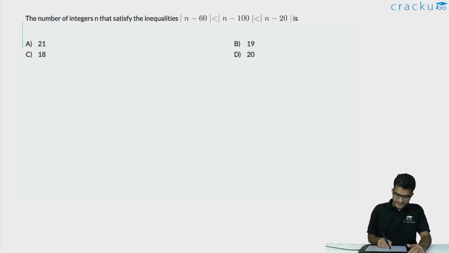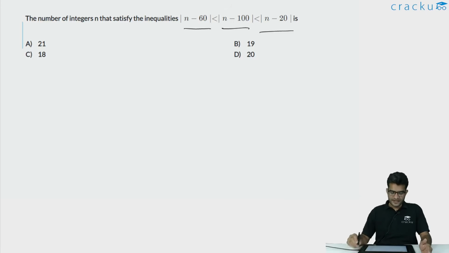In this question, we are given an inequality which says that modulus of n minus 60 is less than modulus of n minus 100 is less than modulus of n minus 20, and we are asked to calculate how many integers n satisfy this given inequality.